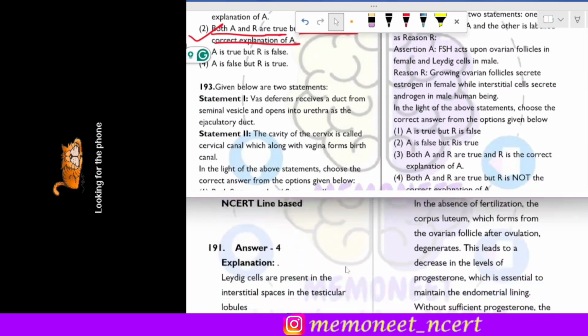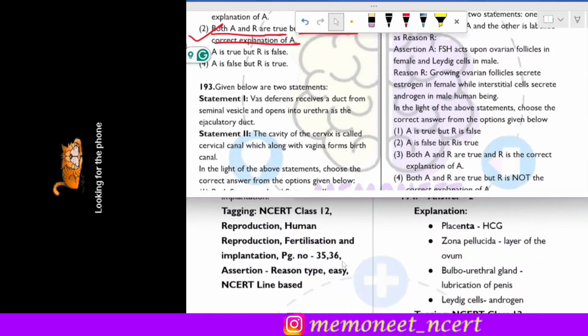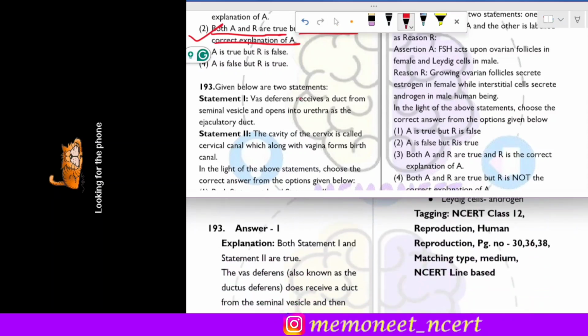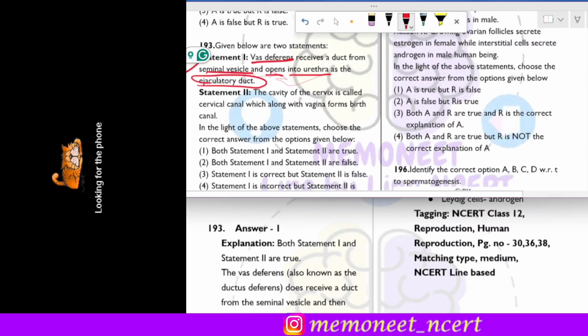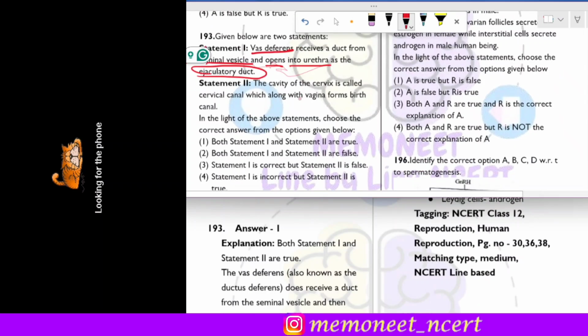The next question is question 193. It is a statement type of question, and we have to identify which of them is correct. The first statement is vas deferens receives a duct from the seminal vesicle and it opens into the urethra as the ejaculatory duct. So yes, this statement is absolutely correct, okay? The vas deferens receives a duct from the seminal vesicle, and these two combine to form the ejaculatory duct.